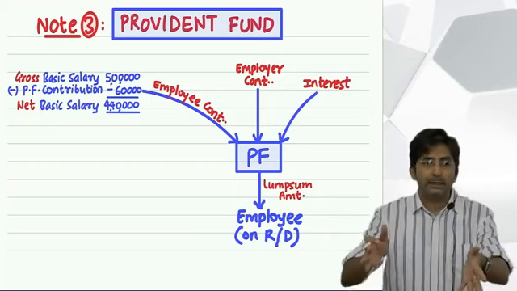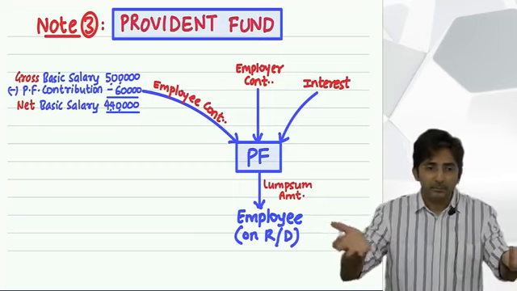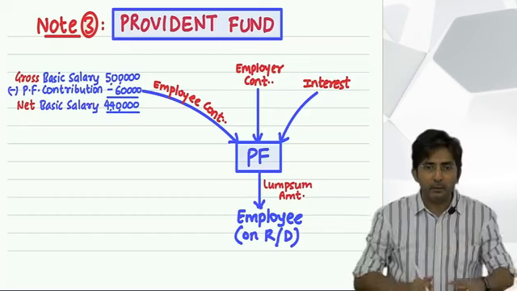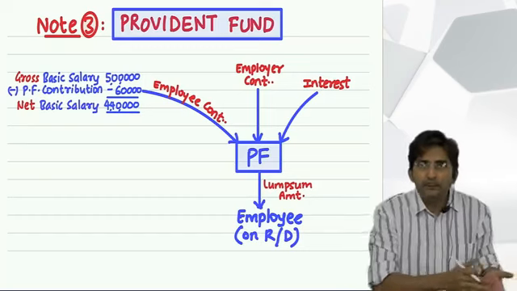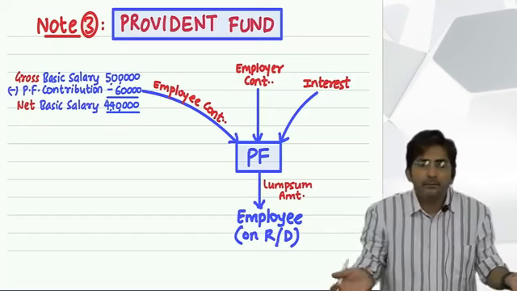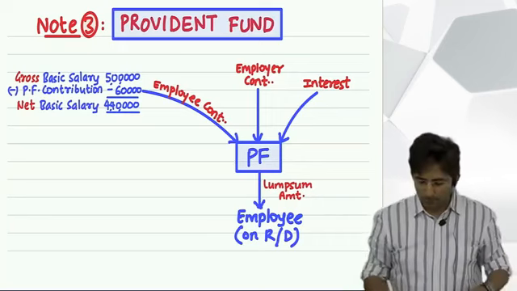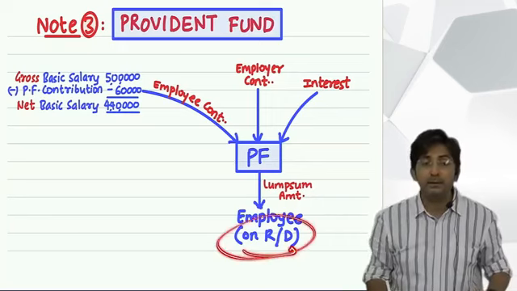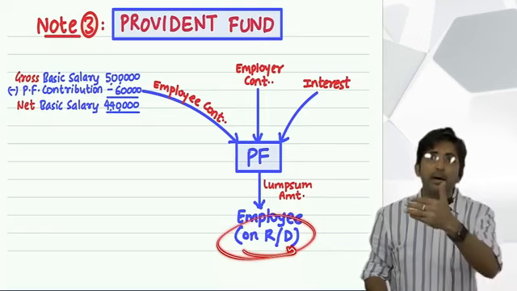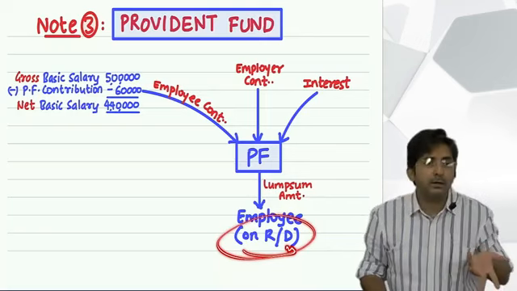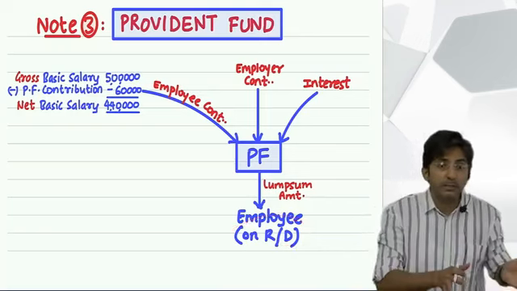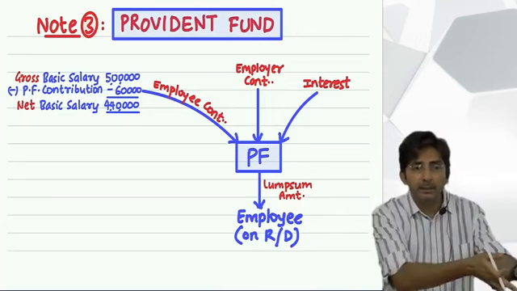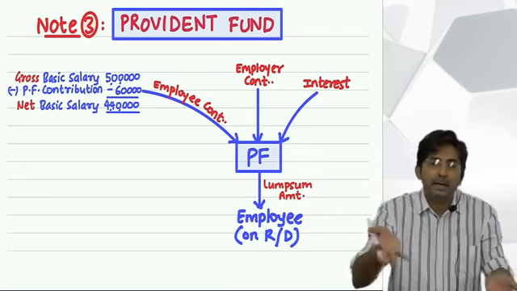But if before retirement he dies, then on death it will be given to his family members. But if he doesn't die, then whenever he retires, he will get it. So you can say on retirement or death, whichever comes first. Retirement or death, whichever comes first. So if death comes first, he will get it on death, meaning his family. If he doesn't die, then on retirement he will get it.